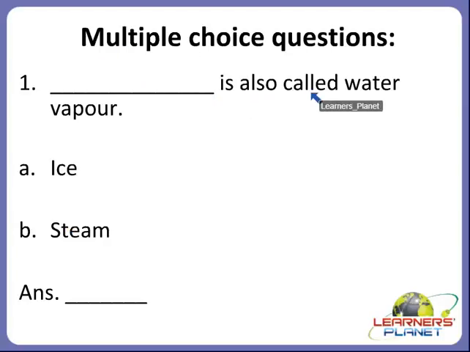Dash is also called water vapor. So children, what is also called water vapor? We solved the same question before. Yes children, is it A, ice or B, steam?